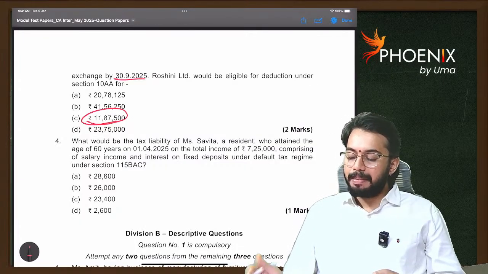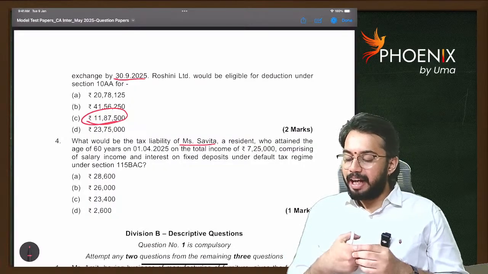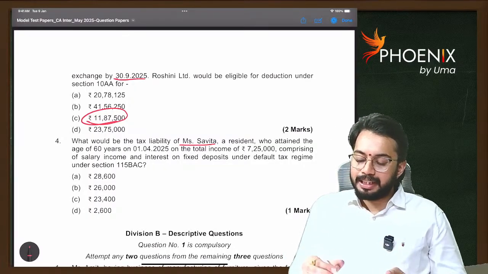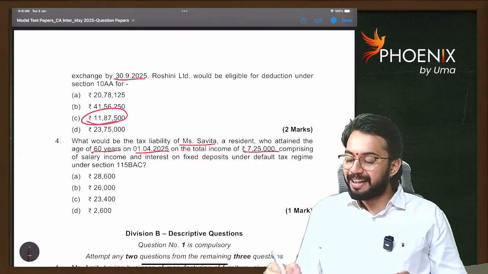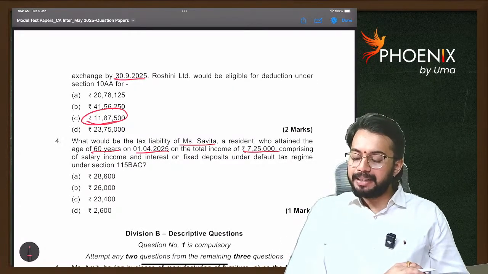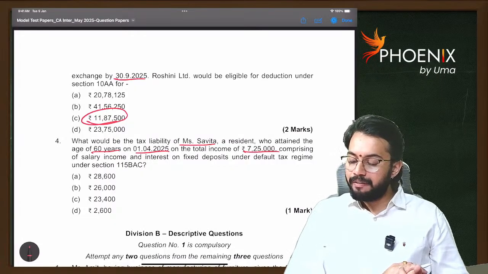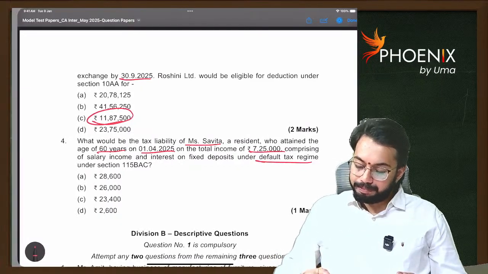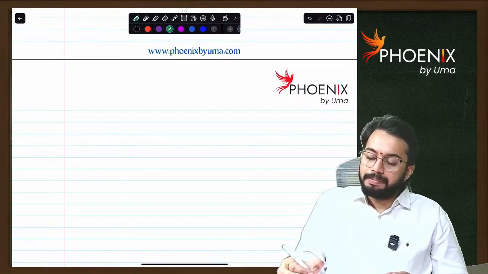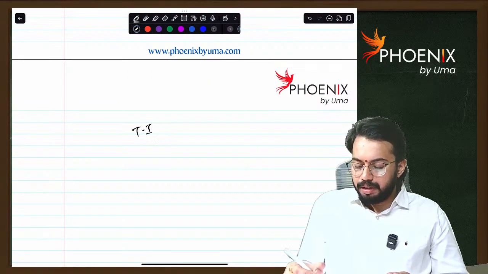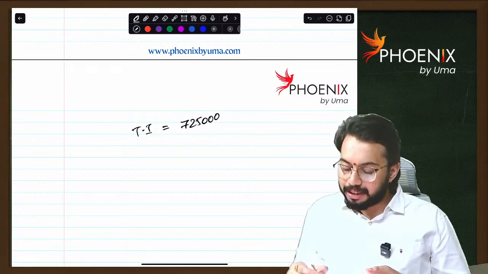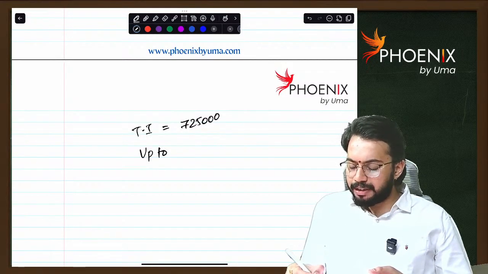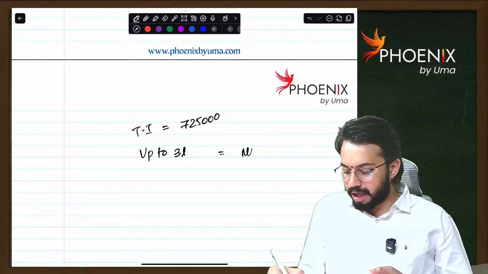What would be tax liability of Miss Savita, a resident who attained the age of 60 years on 1st April 2025 on total income of 7,25,000 comprising salary income and interest on fixed deposit under default tax regime? So how much is total income? 7,25,000. Under default tax regime, up to 3 lakhs there is no tax, tax amount is nil.